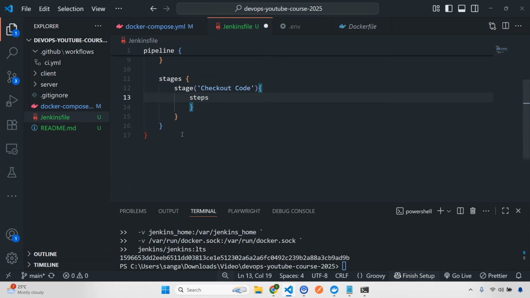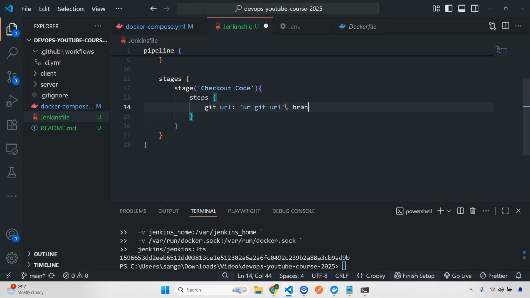Okay, so this will have the steps, and inside step I'm going to have my git URL. So this will be my git URL. What I need to give here is your git URL. So give your git URL. Okay, so this will be your git URL. I hope this is clear.